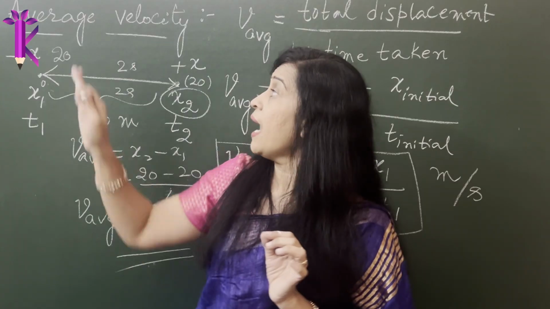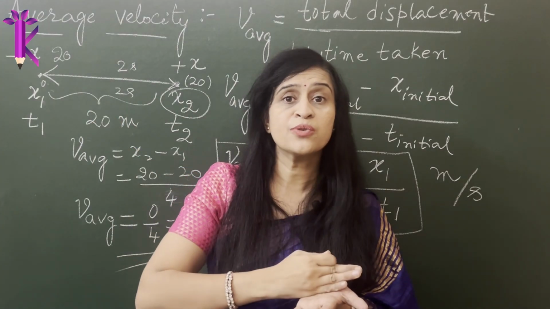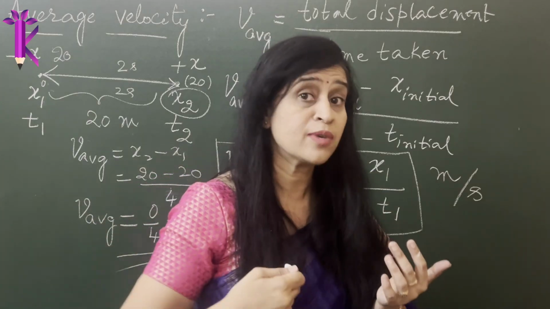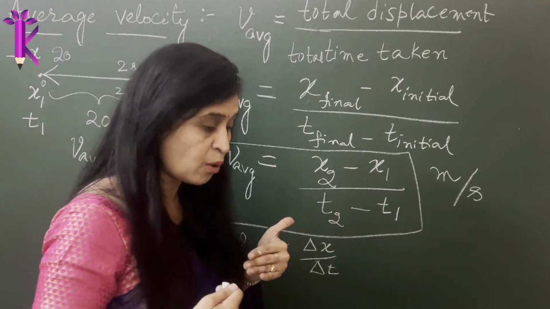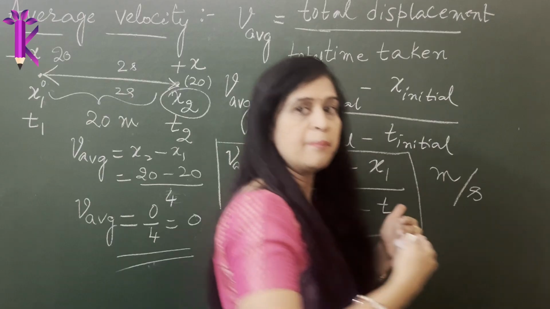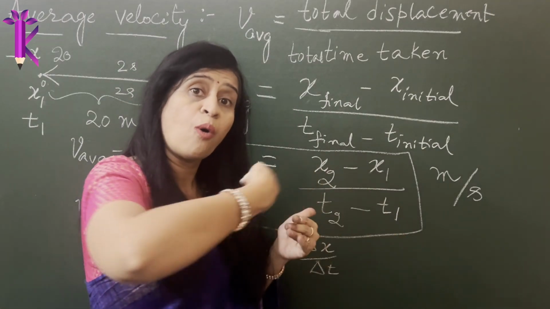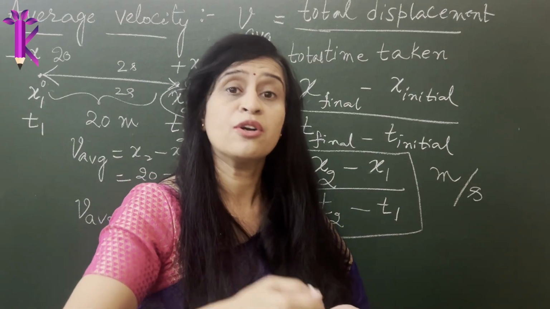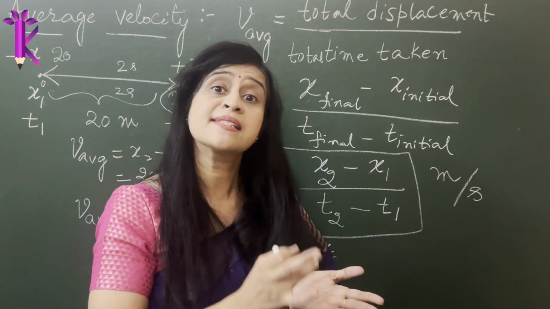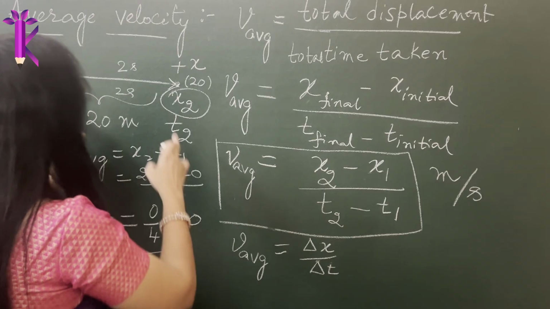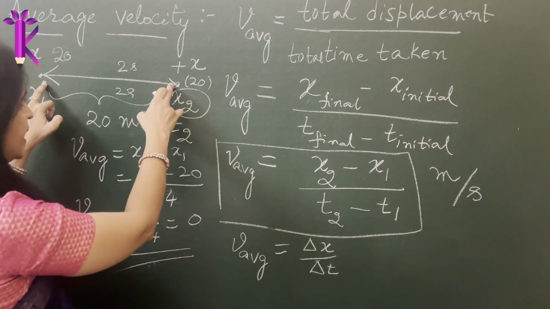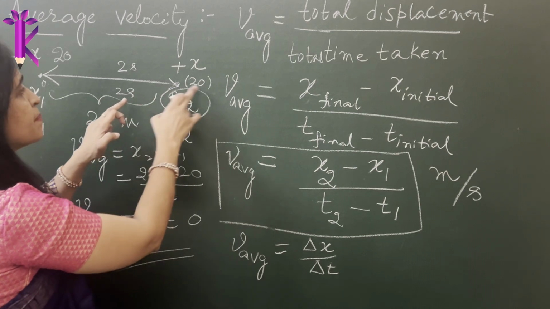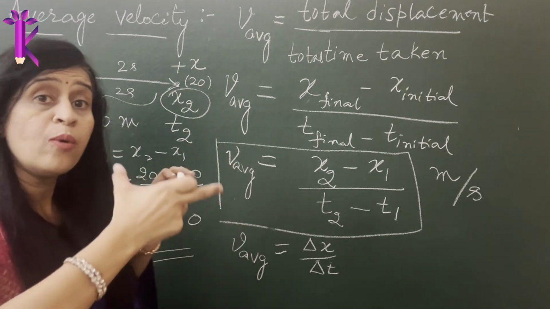Also keep in mind, average velocity gives you the total displacement, or the overall displacement. What was the overall displacement? Why do I say that? Overall displacement was this and back to this, so that gives you the overall displacement of an object over a given period of time. So it doesn't give you the value at a certain instant of time. Let's say I know that it covered a length of about 20 meters plus 20 meters over a time period.